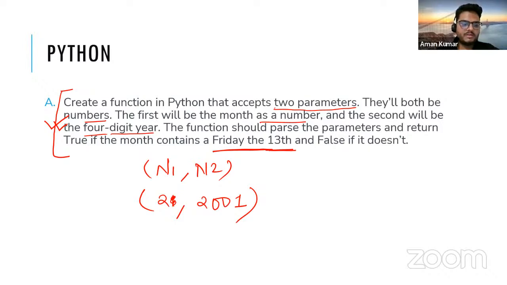Any other approach, guys? So Rishabh is suggesting using a package, pd.datetime, or let's say the datetime package, and you pass these two things in the datetime and get the information on day and date also.